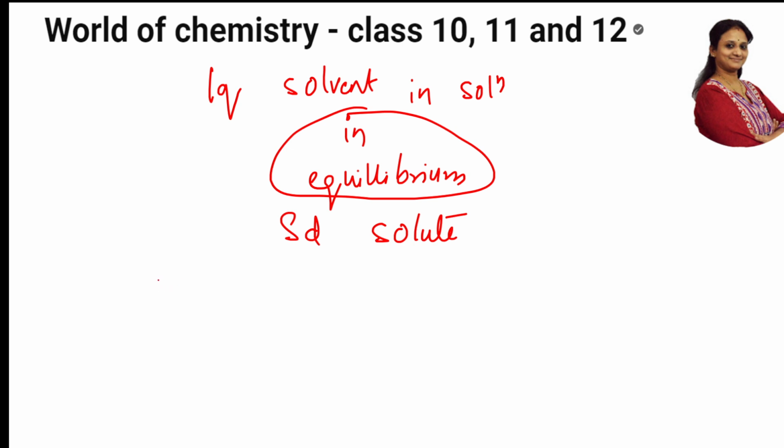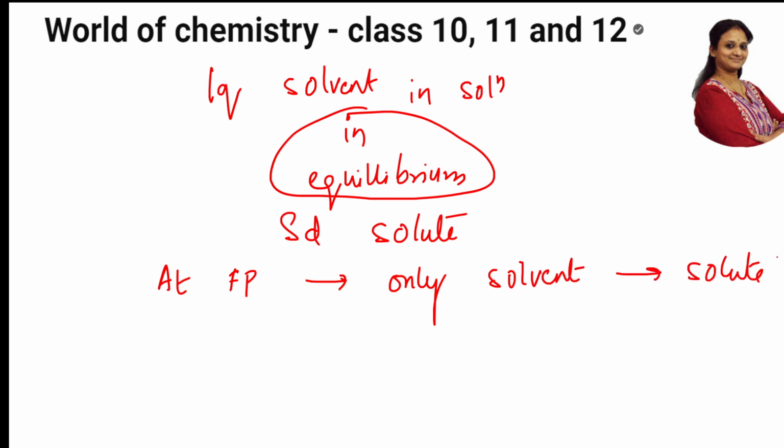So at the freezing point, what will happen? Only the solvent will get converted to solid. The amount of solute, whatever was there earlier, remains unchanged. So the solvent gets converted to solid, and the concentration of the solution, what will happen? It will start increasing. Yes or no? Once again, at freezing point, both are in equilibrium.